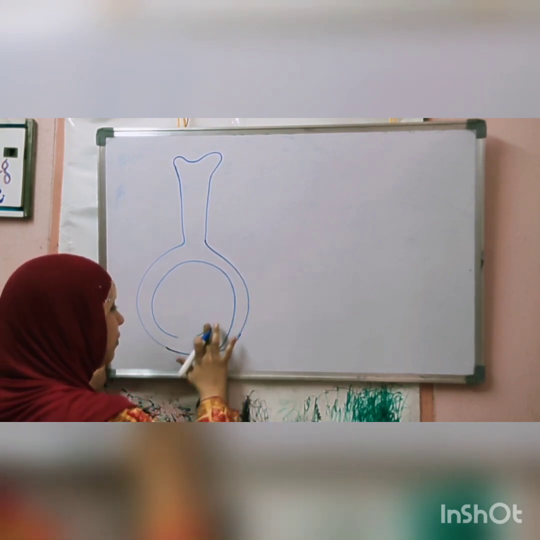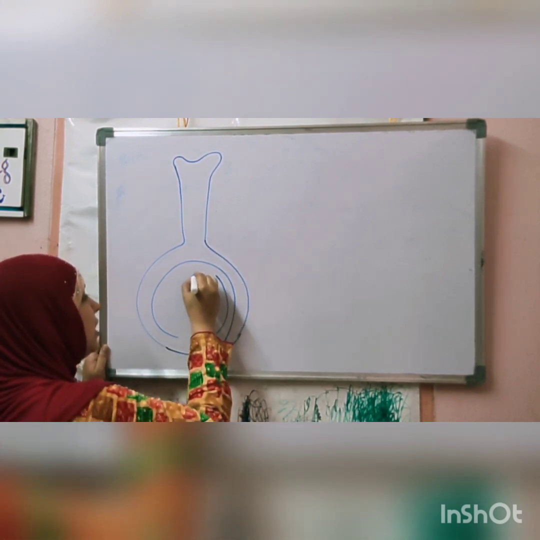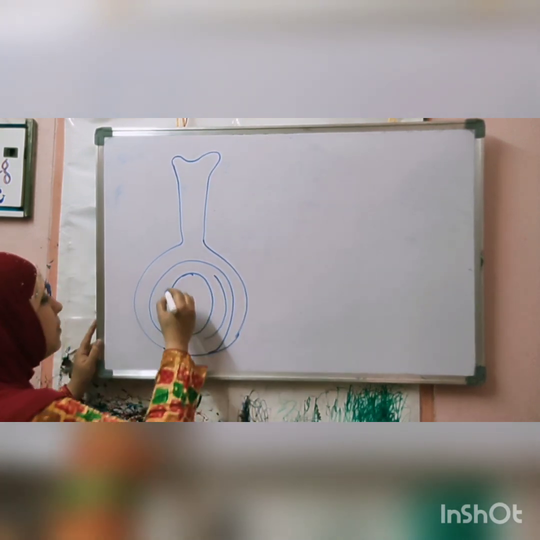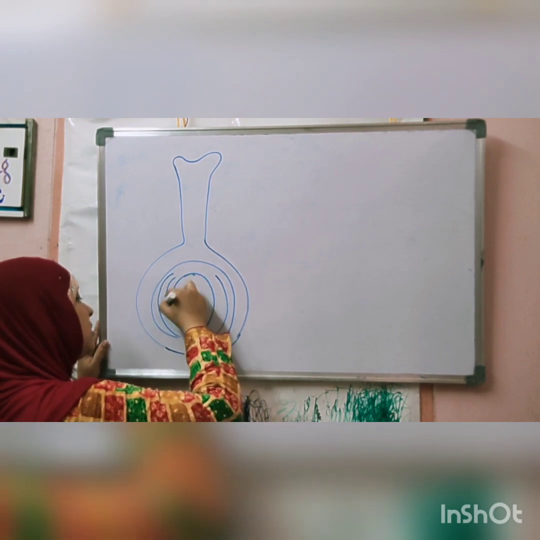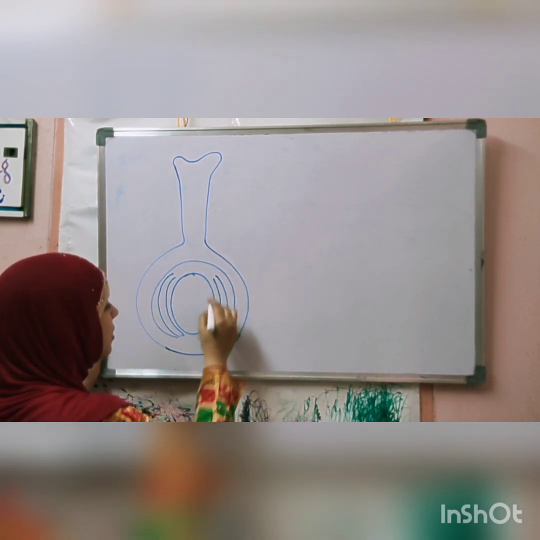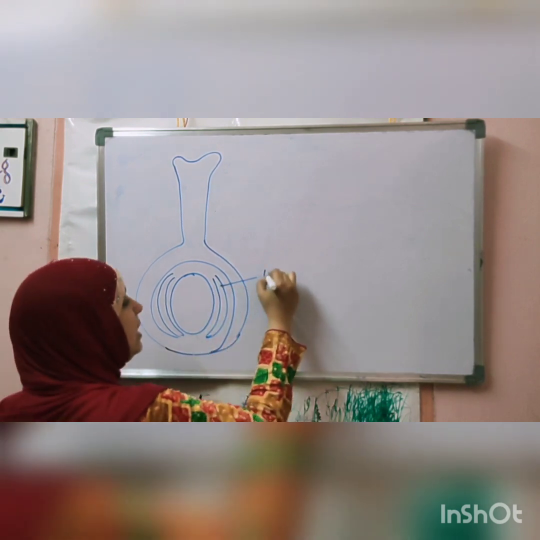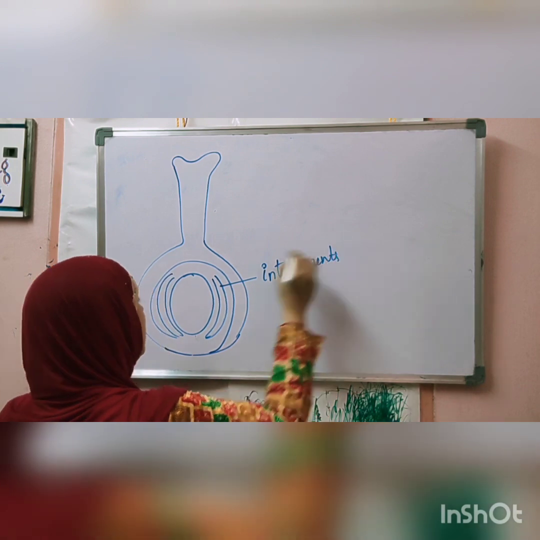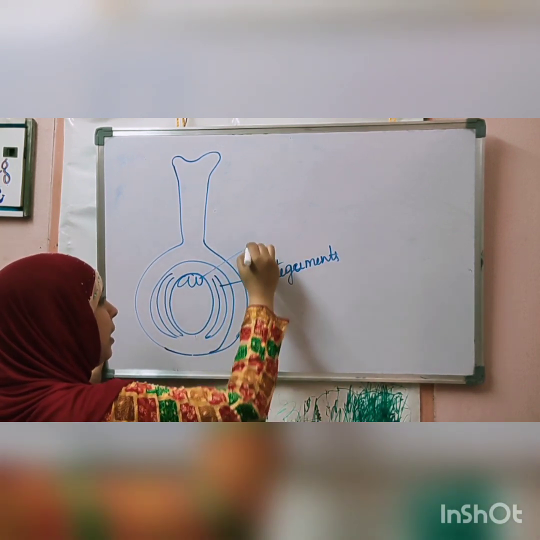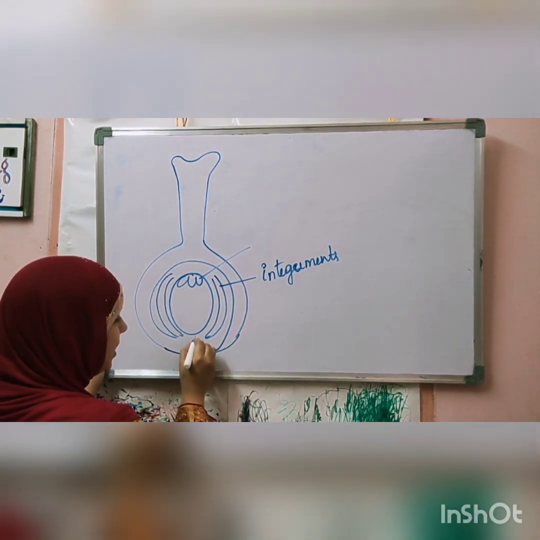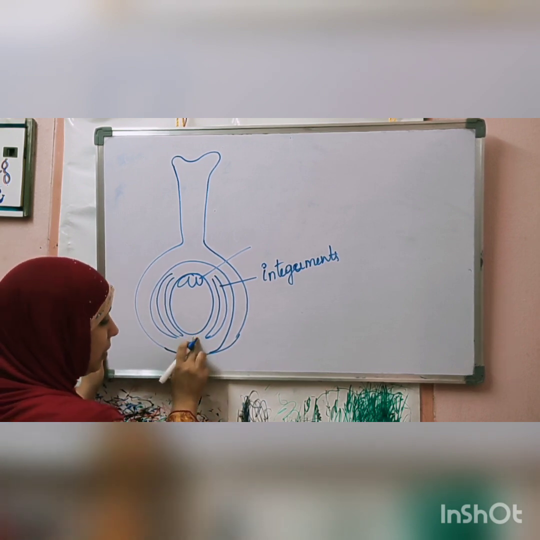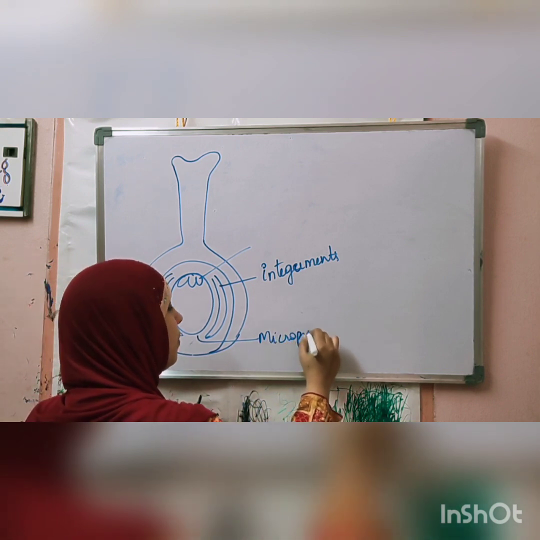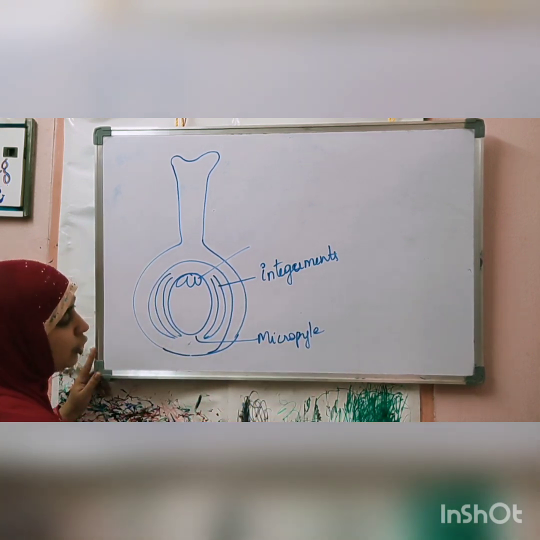And this has the internal microsporangia. That is a very important part of the ovule. This microsporangia is covered by layers. These layers that cover the microsporangia are called integuments. Integuments leave a small gap in the lower region. This is called the micropyle, through which the pollen tube enters.